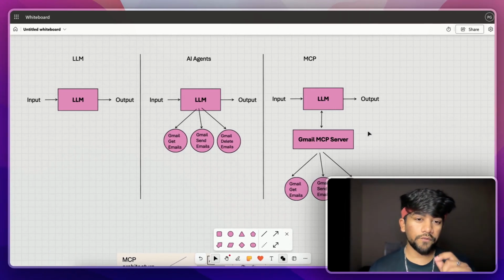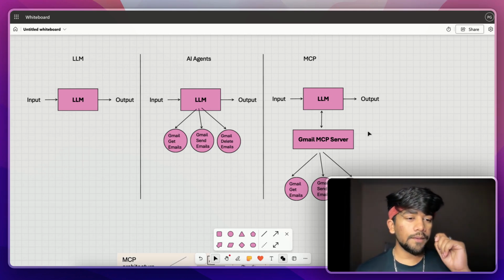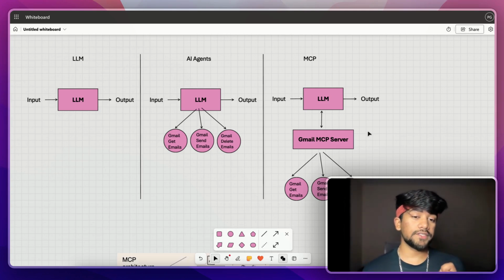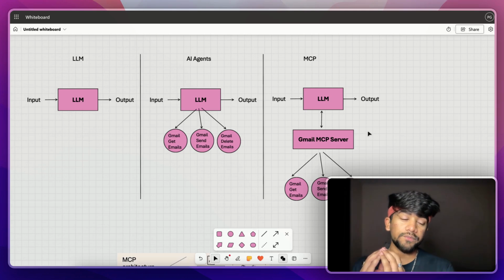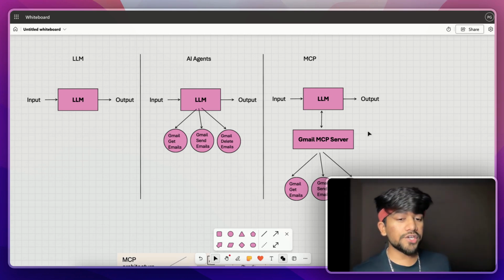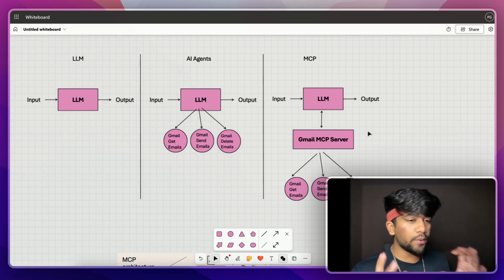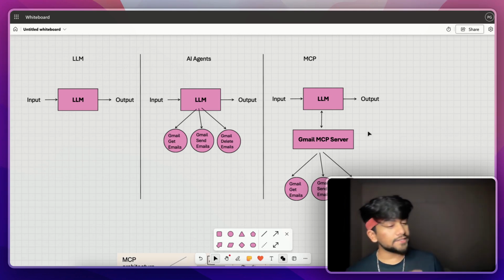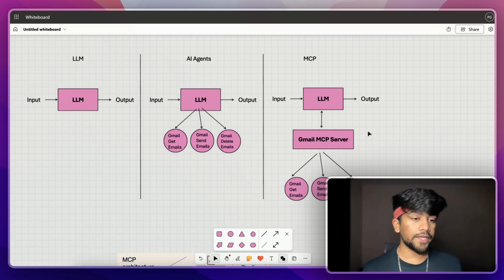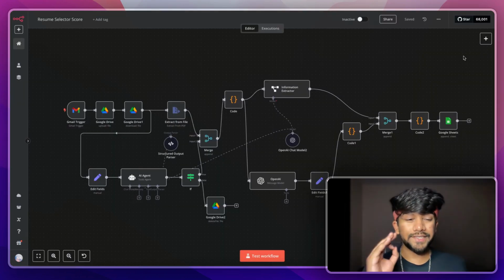Now, what is the benefit of doing this? The benefit is I don't have to manually make sure that all the endpoints which I need are connected. I don't have to hard code the values in any of the agents. I don't have to make sure that get email from the Gmail API is perfectly connected and everything is running fine. I don't have to make sure that send email is working fine. I don't have to make sure that delete email is working fine. I just have to make sure that the Gmail MCP server is connected to my agent and everything will be taken care of. Now, to give you an example, let's see it in n8n.